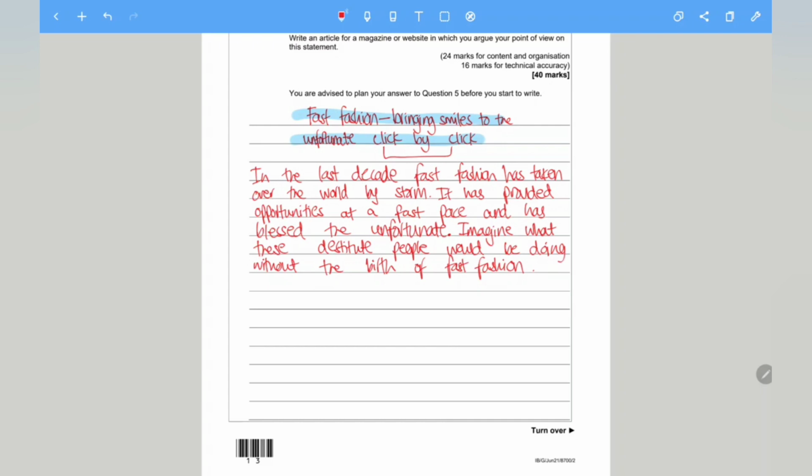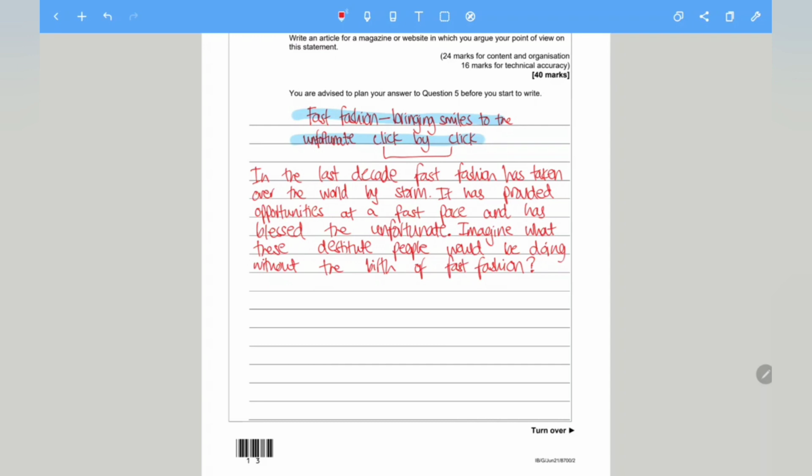Imagine what these destitute people would be doing without the birth of fast fashion. That's actually a question here. I've ended up with a rhetorical question. So it gets the readers thinking, what is fast fashion and how can it benefit them? So that's my strapline complete. So again, simple, effective, okay? It's 2 to 3 sentences and it already is a snapshot of what I will be talking about in my article. So what we'll do is we'll move on to my first paragraph now.